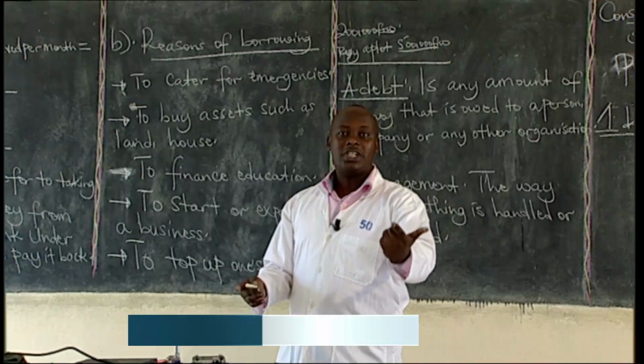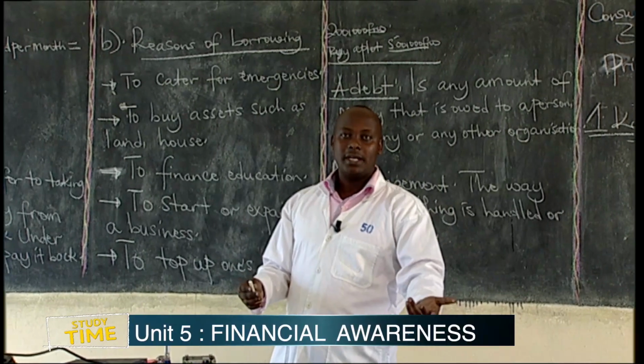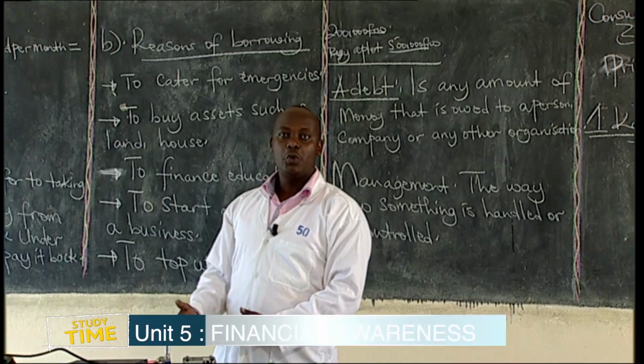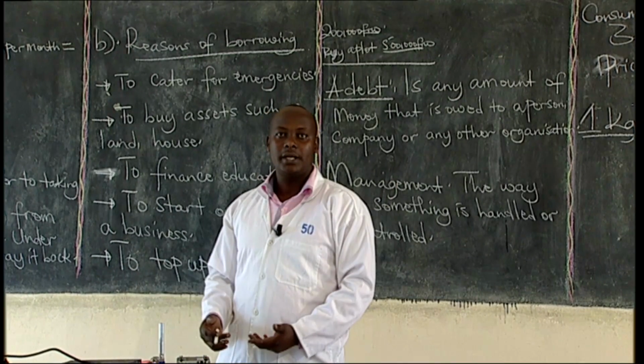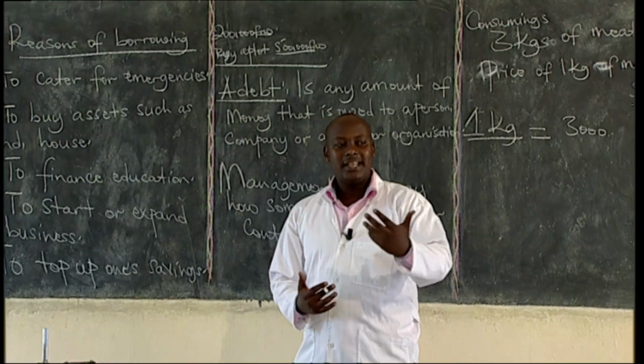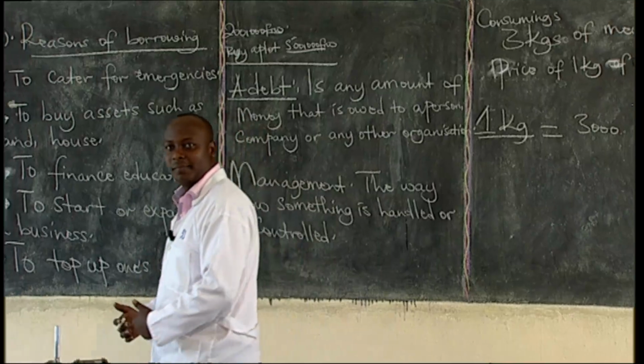A new shirt may be selling at 10,000, and repairing the torn one, you may spend only 500. Repairing things that may be torn or broken is a way of managing finance.